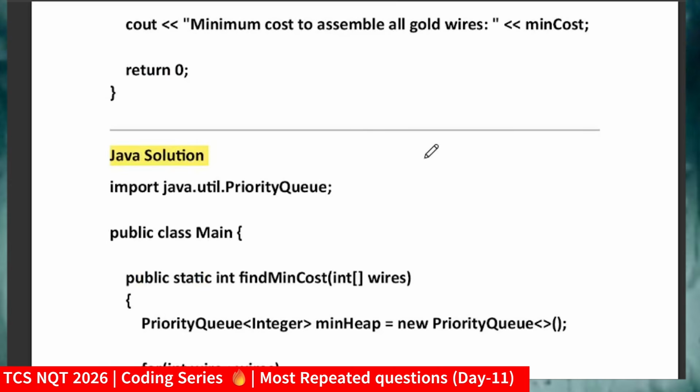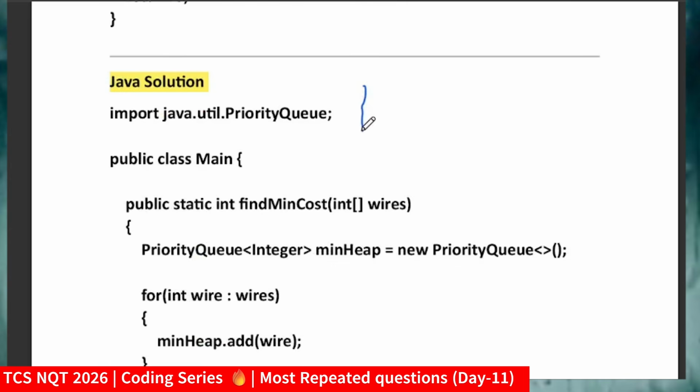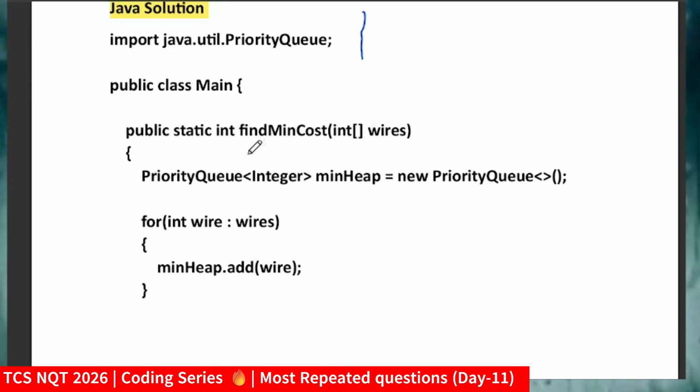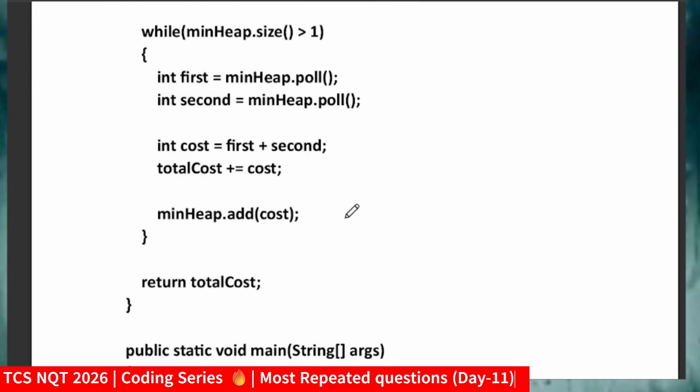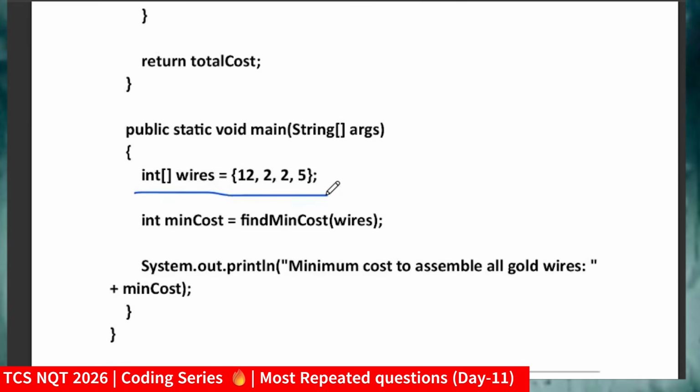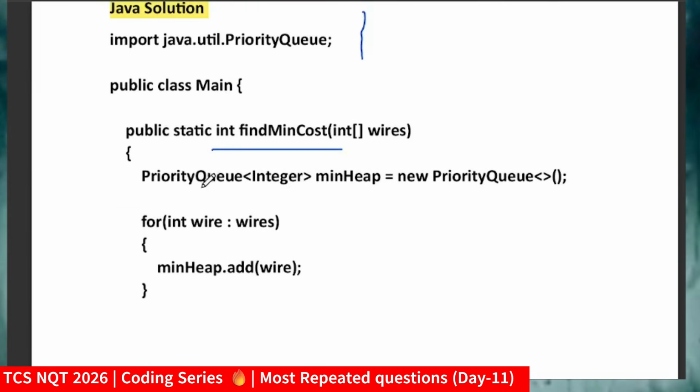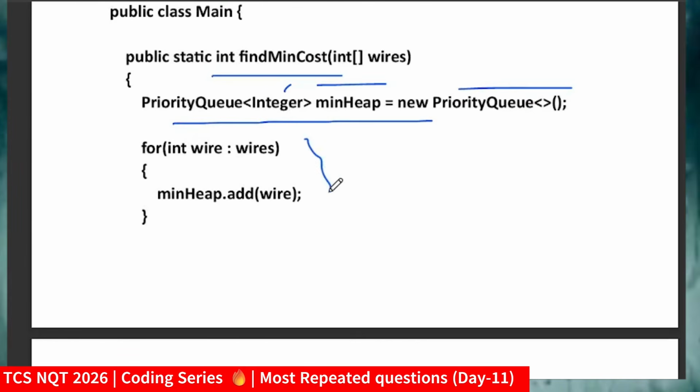Coming to our Java solution, import java.util.PriorityQueue. You know in Java we use PriorityQueue to create the minimum heap. Now public static findMinimumCost, this is a function. First of all let me take the input. Again I'm taking input for the sake of understanding, then calling the minimum cost function and printing the minimum cost value. First I will create the minimum heap: PriorityQueue of Integer minimum heap equal to new PriorityQueue, and I will insert all those values into the heap. In this way our heap will be created and values added with minimum heap dot add. So we will use the add function here.